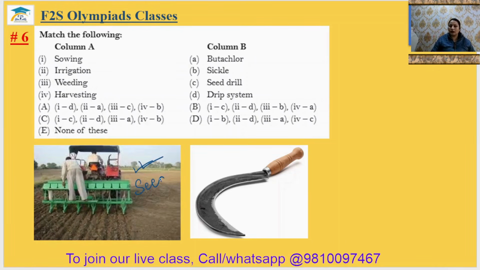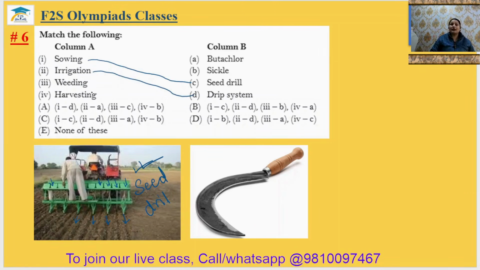Seeds are poured into these boxes, and when this tractor moves, the seeds are dropped near the ground in this way. So one will match with the seed drill. Irrigation. Irrigation is the watering of the plant, and we already studied it in the earlier question. This is your drip system. Drip system is a method of irrigation.